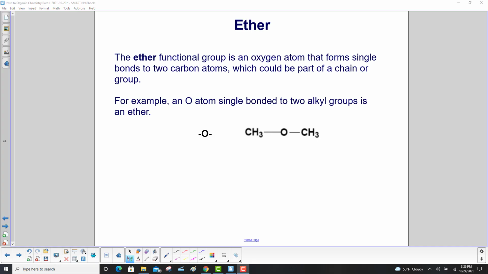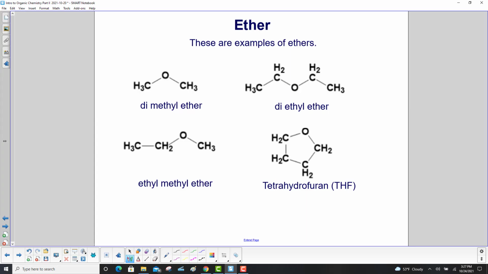And here's a very simple functional group, the ether functional group. It's an oxygen atom that forms single bonds to two carbon atoms, which could be part of a chain or group. For example, an oxygen atom single bonded to two alkyl groups is an ether. Here's some examples of ethers. We have the oxygen singly bonded to a carbon on either side, and these are our alkyl groups.